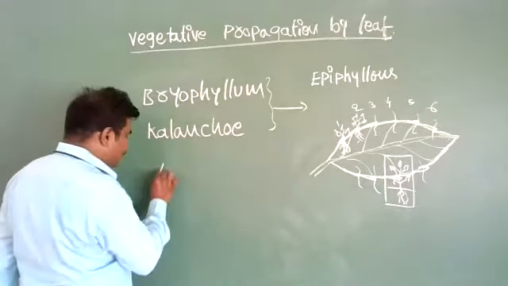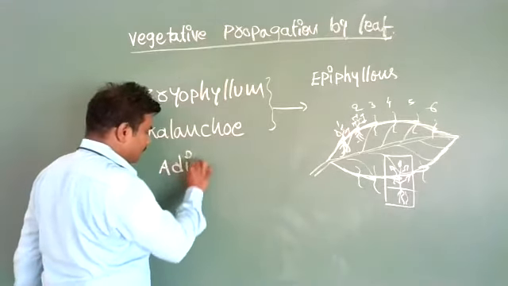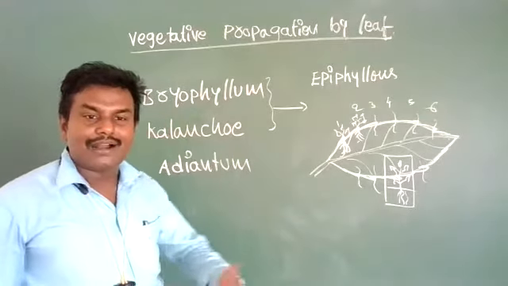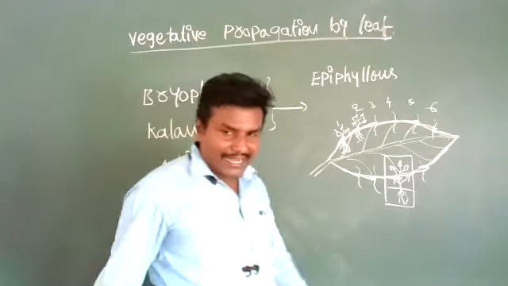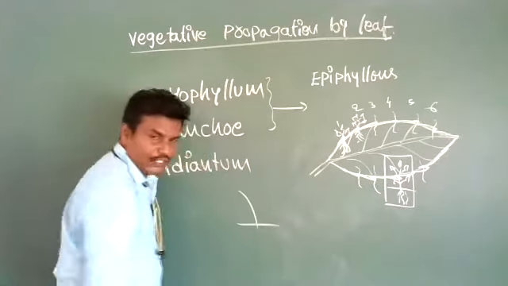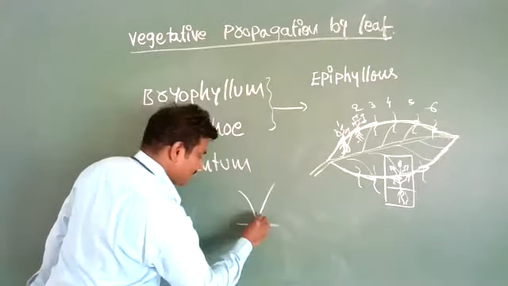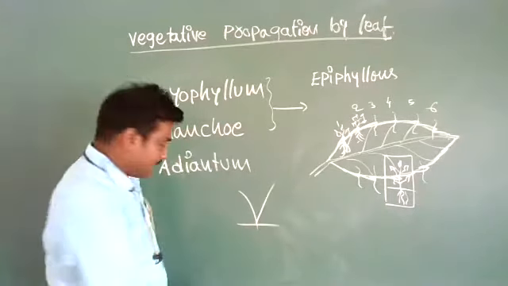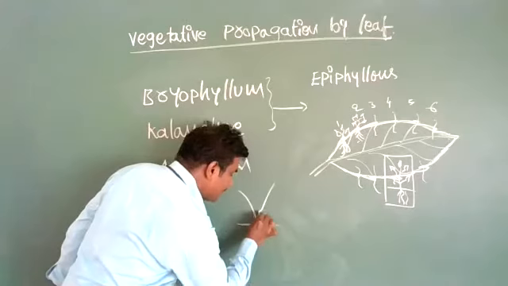That is also called adiantum. See here, this is the soil. This is the walking fern or adiantum plant. It has leaves like this.